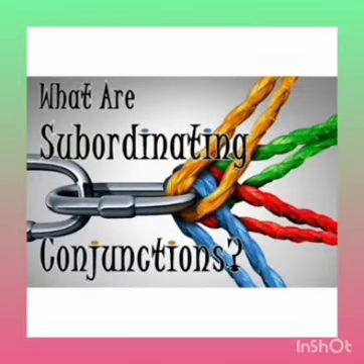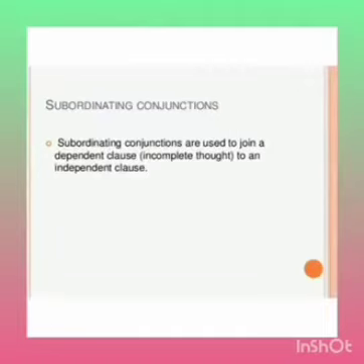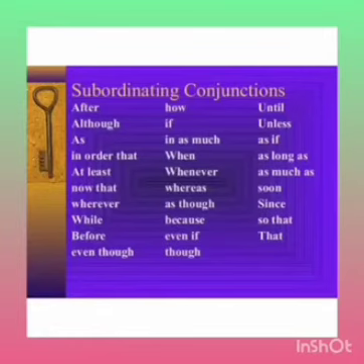Subordinating conjunctions are used to join incomplete sentences, that is, dependent clauses. What are some of the subordinating conjunctions? Some of them are after, although, as, wherever, while, before, even though, when, whenever, whereas, as though, because, even if, though, until, unless, as if, soon, since, so that, that. These are the important subordinating conjunctions.